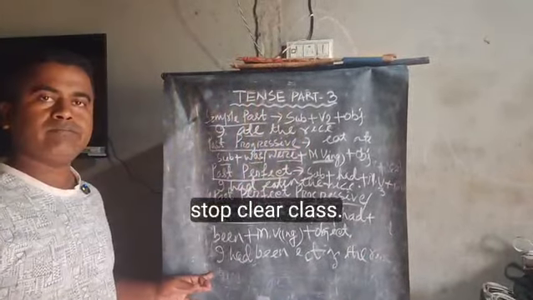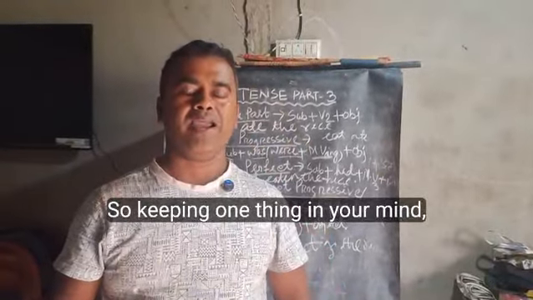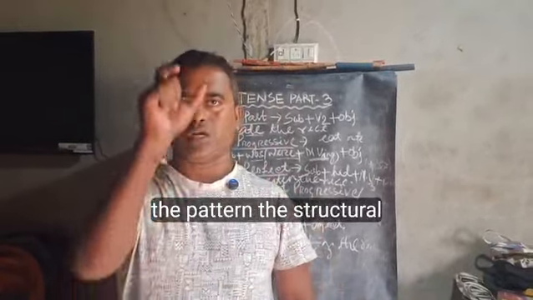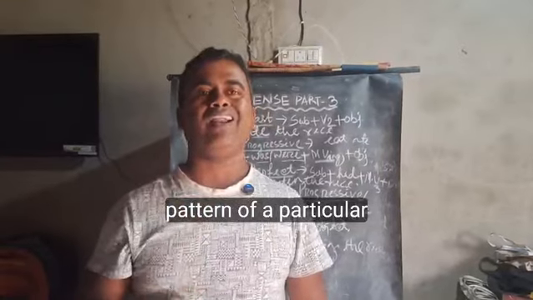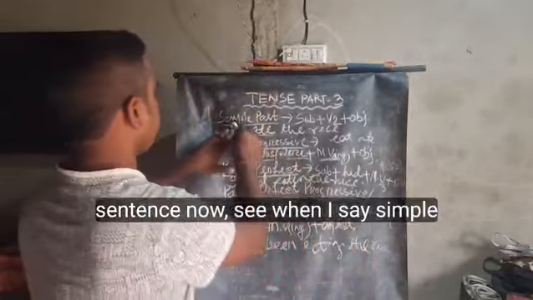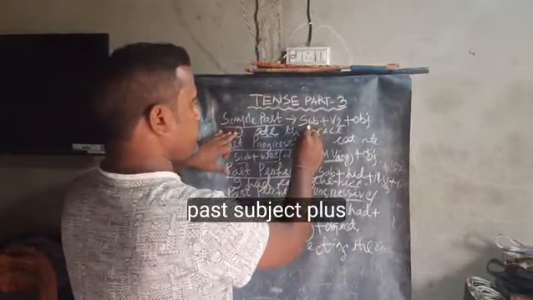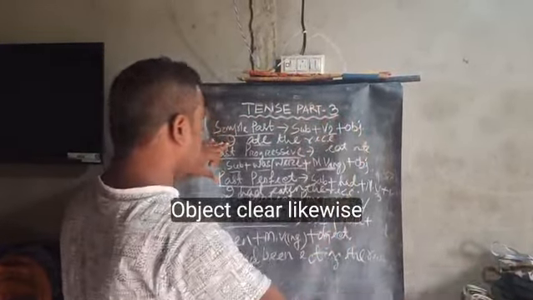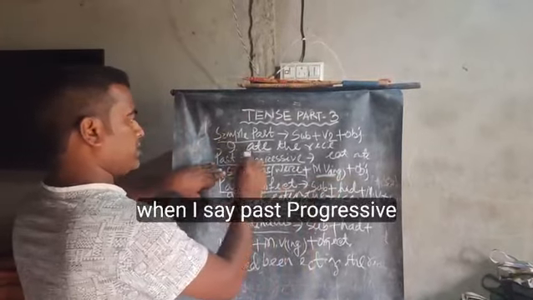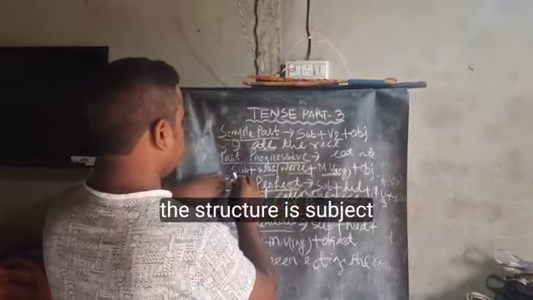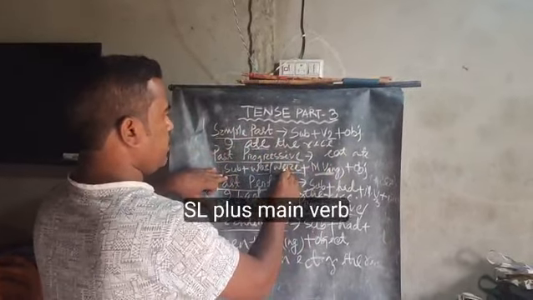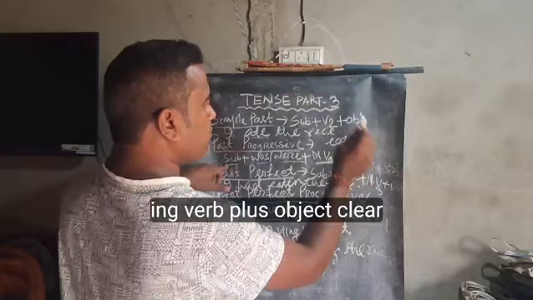Clear class? So keep one thing in your mind, you have to follow the structural pattern of a particular sentence. When I say simple past, subject plus verb two plus object. Likewise, past progressive: subject plus was/were plus main verb ing form plus object.